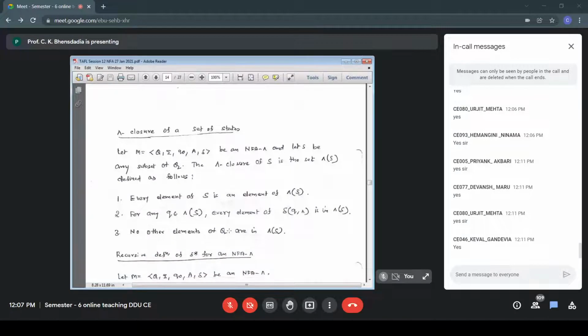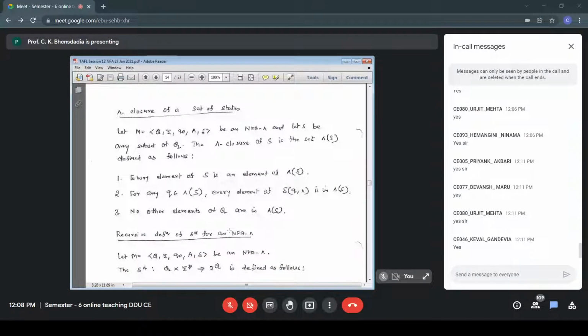So why do we define this? Because we are going to use it in the recursive definition of delta star for an NFA with null. Earlier we had defined delta star for NFA. Now we are going to define delta star for NFA with null. And here is the definition.